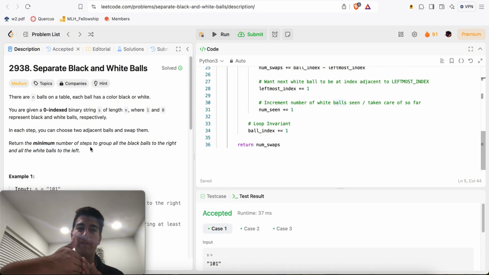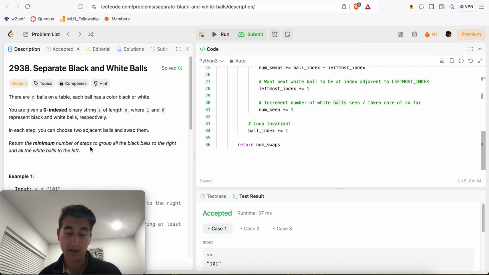So if we group all the white balls to the left, naturally all the black balls will be to the right. If you have all the white balls to the left, the only other possible thing that can be on the right is all the black balls, right? And the black balls, you know, they're not unique or differentiable in any single way, so it doesn't matter how they're sorted. They're all black, and therefore you're done with the problem, right?